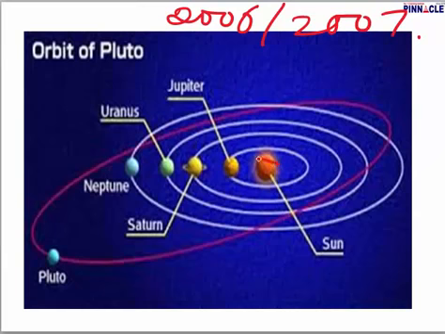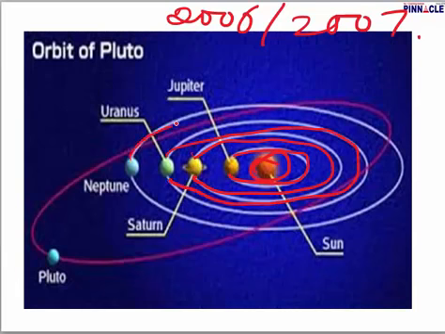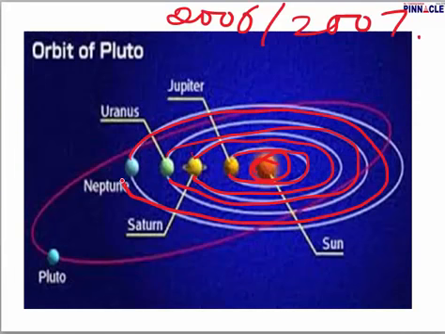See, this is the sun in the center, and here we have taken all the 4 outer planets: Jupiter, Saturn, Uranus and Neptune, and this is Pluto here. This is Jupiter, this is its orbit, this is Saturn, this is the orbit, this is Uranus, this is the orbit, this is Neptune, this is the orbit. Each of them has their own independent orbit, and they are not cutting through the orbit of any other planet. But in case of Pluto, till here it has its independent orbit, then it cuts through the orbit of Neptune.